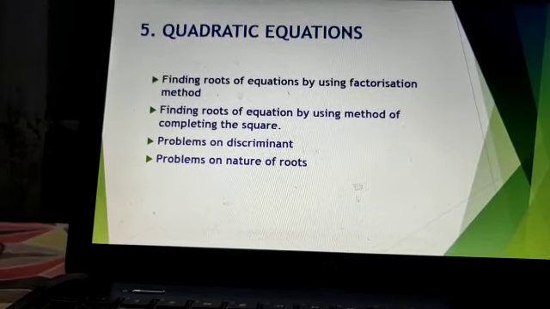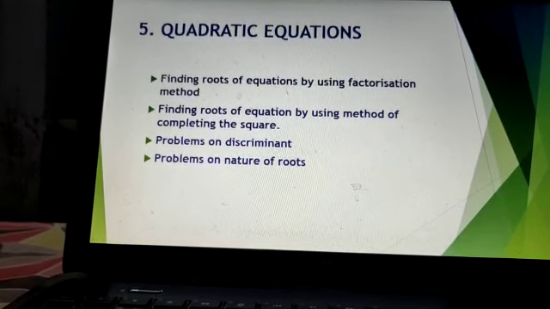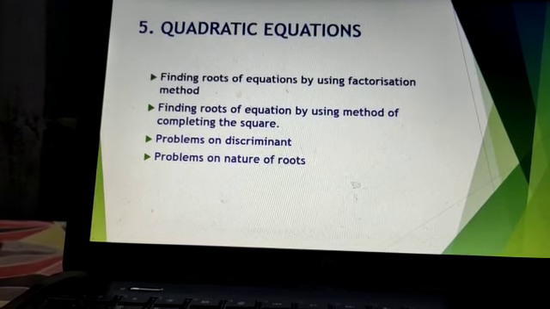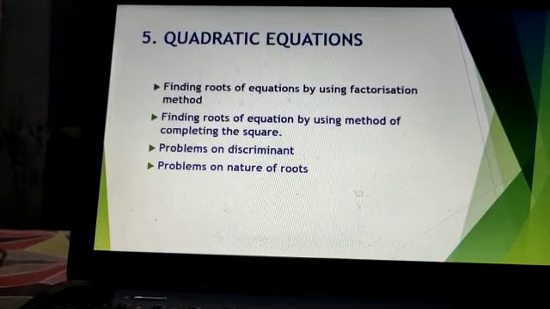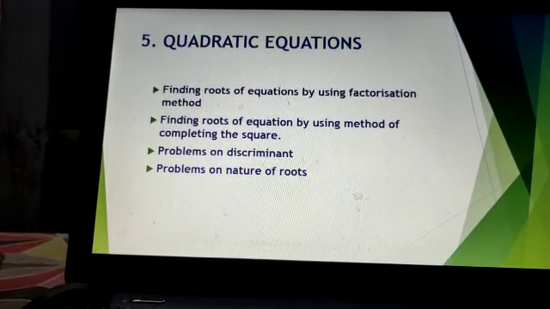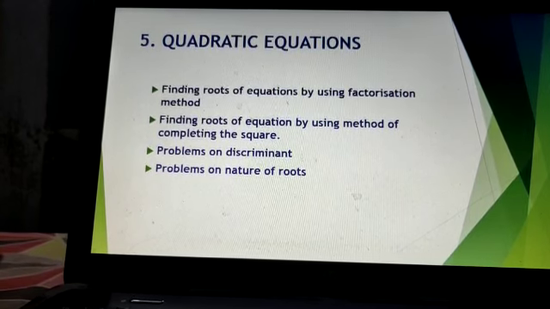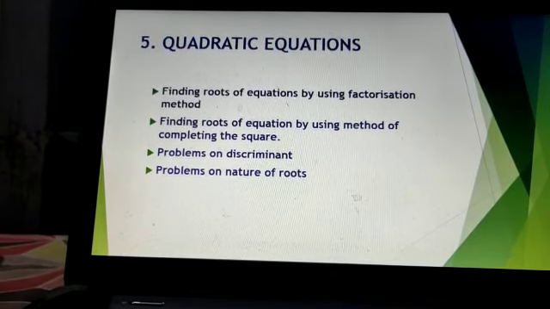After that one, quadratic equations, fifth chapter. Here the important concepts are finding roots of equations by using factorization method. Next one is finding roots of equations by using the completing the square method. Next one is problems on discriminant and problems on nature of roots. These are the four important concepts in quadratic equations. In this one, the most important concepts for long answer are the factorization method and completing the square method.